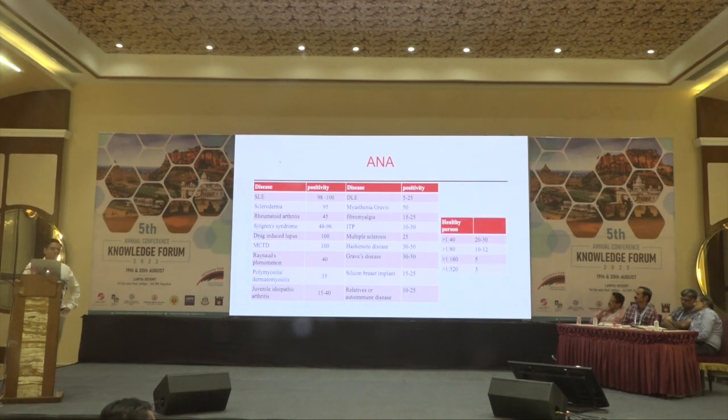And how much of the healthy population is positive? So the titer is important. What titer the test is done at. What we often see is the titer done in the market is 1 in 40. If you consider 1 in 40, around 20 to 30% of the population is likely to be positive. This is USA data. In India, this is not true. At 1 in 80, around 5% of the healthy population is positive. So a patient with polyarthritis being ANA positive doesn't mean the patient has an ANA-related connective tissue disorder. The patient may simply have RA, or may actually not have inflammatory arthritis also. Okay.